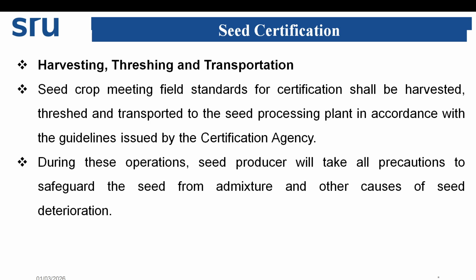Then next point, that is harvesting, threshing and transportation. The seed crop meeting the field standards for certification shall be harvested, threshed and transported to the seed processing plant in accordance with the guidelines issued by the certification agency. During this operation, the seed producer will take all precautions to safeguard the seed from admixture and other causes of seed deterioration.